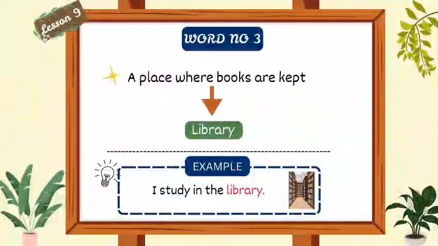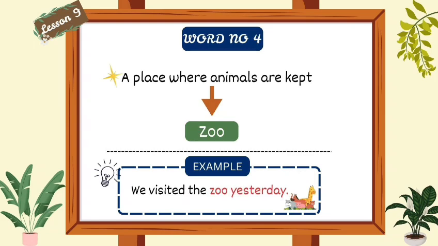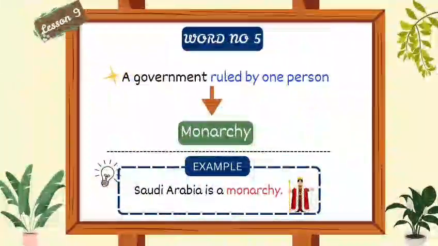Word number 3. A place where books are kept. We will say library. For example, I study in the library. Word number 4. A place where animals are kept. We will say zoo. For example, we visited the zoo yesterday. Word number 5. A government ruled by one person. We will say monarchy. For example, Saudi Arabia is a monarchy.